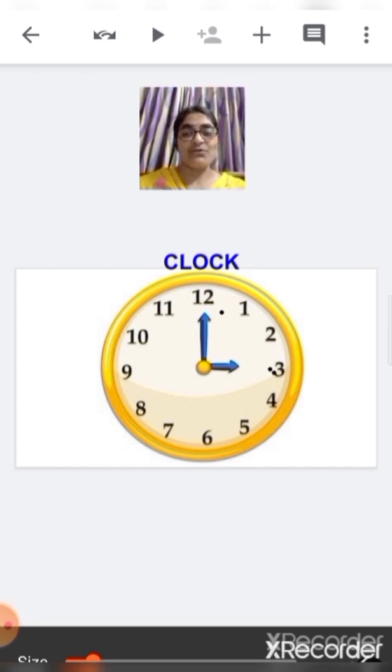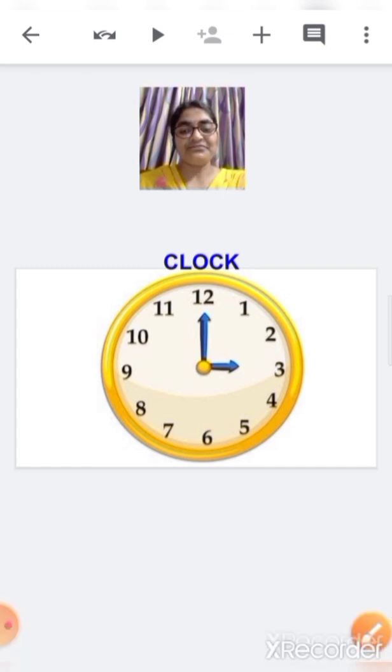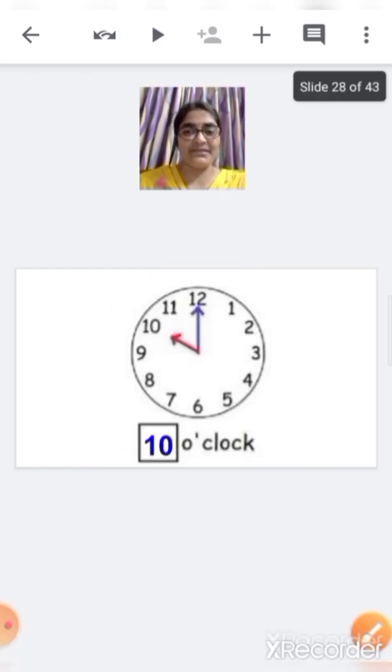If the small hand is on 3 and the big hand is on 12, that means the time is 3 o'clock. Now children, you always have to say 3 o'clock. You will not just say 3. Okay, you have to say 3 o'clock. Okay children. Now let's see some examples.